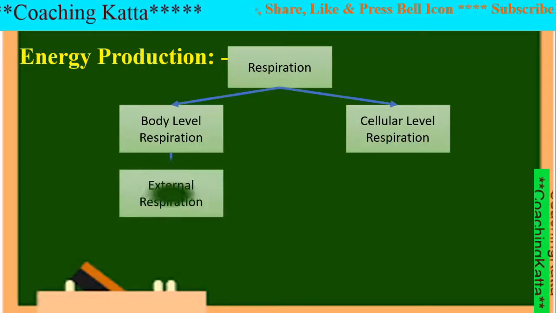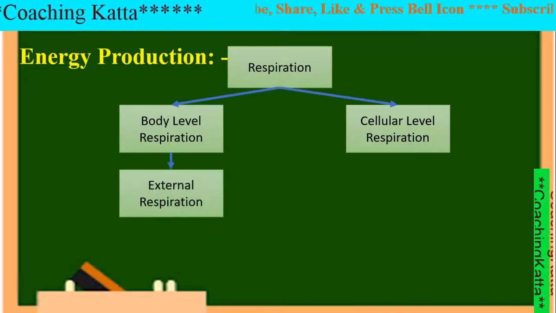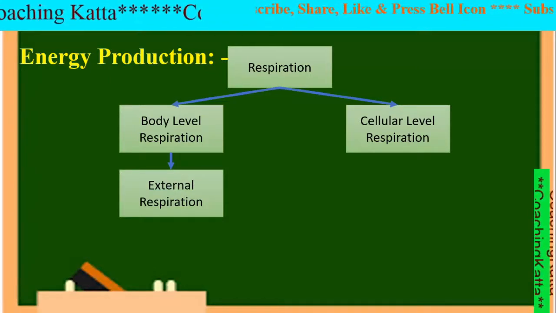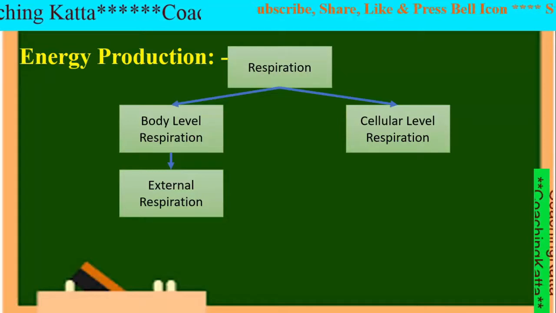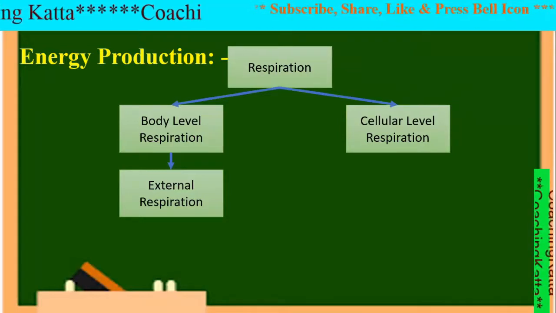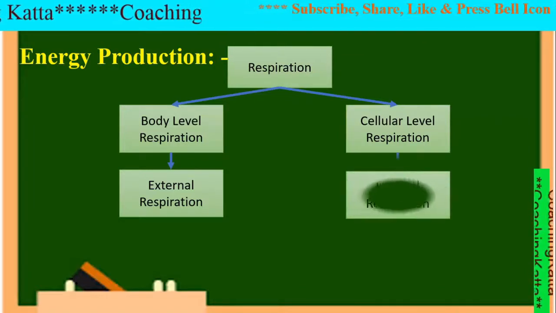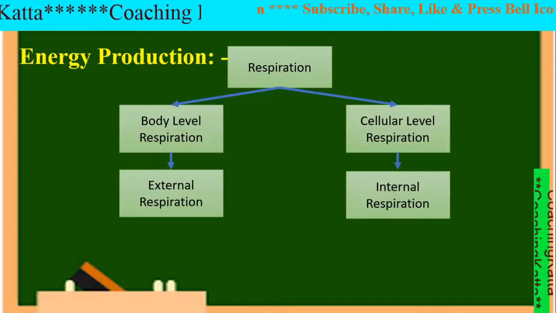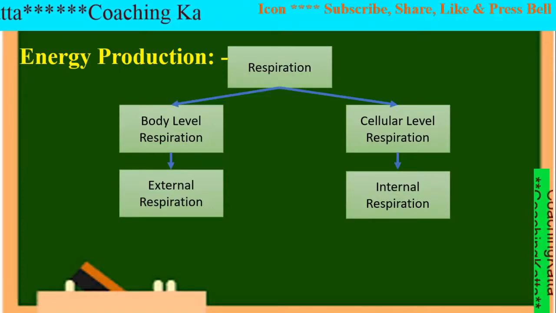At body level respiration, oxygen and carbon dioxide gases are exchanged between the body and surroundings. This process is also called external respiration. Cellular respiration is carried out in mitochondria. This is also called internal respiration.